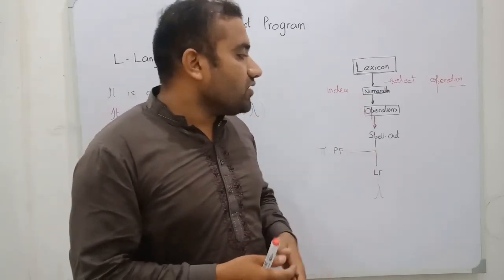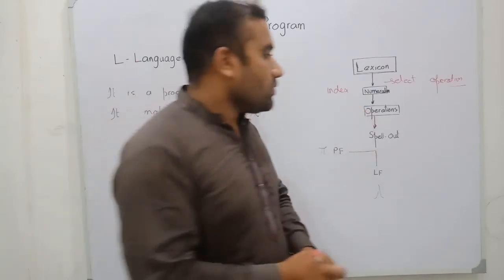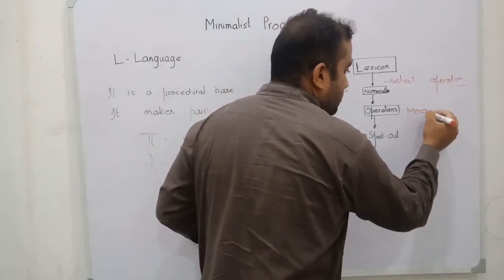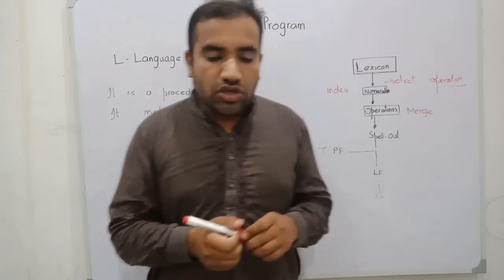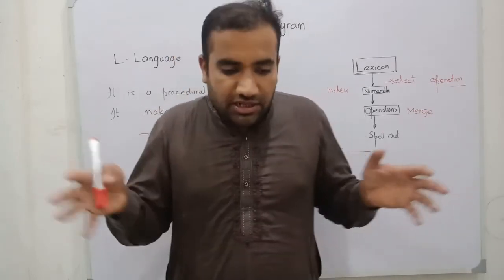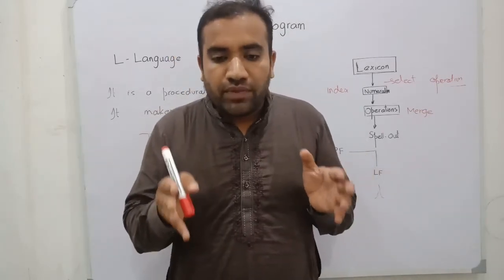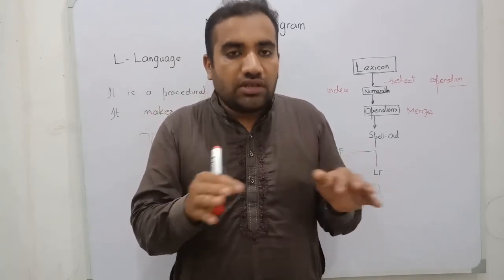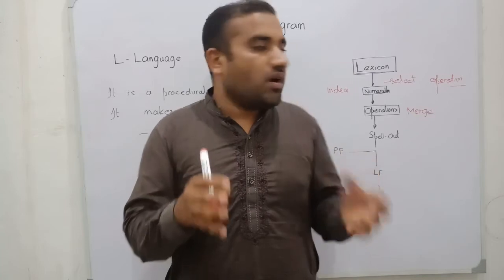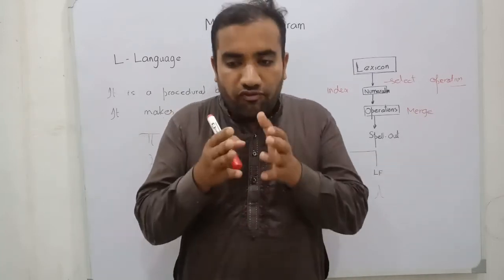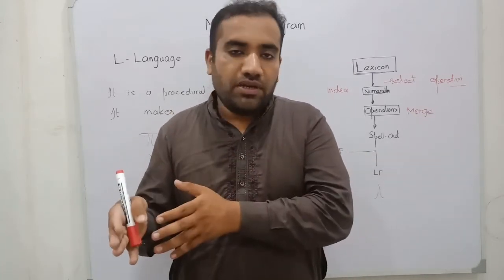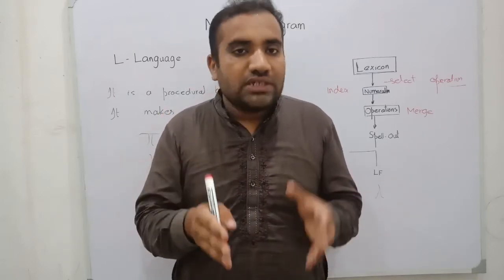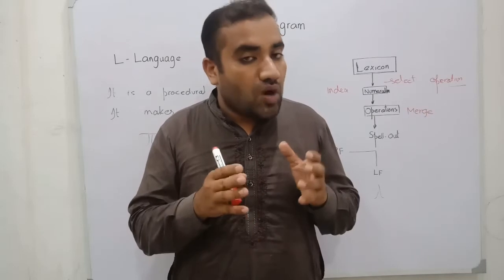And the second is the operation merge. In operation merge, when we have selected the items, the item makes a pair with the other word, and this is called the merge. When we merge with the DP, it will become the VP, and this process is called the merging process. This is the operation merge.